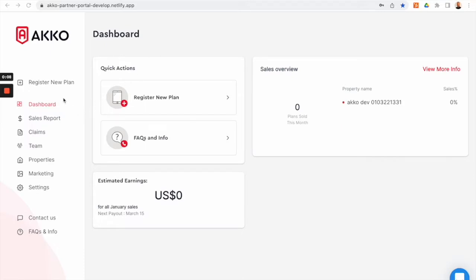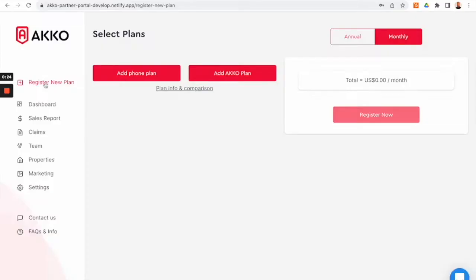When you first log in, you will be signed into your dashboard. There are some quick help buttons here for FAQs, register plans, and a little bit of information over sales that have been happening. When a customer needs to register a new plan when they're in your store, come up to the Register a New Plan button, and you can add a phone-only plan or an AKKO plan for them.